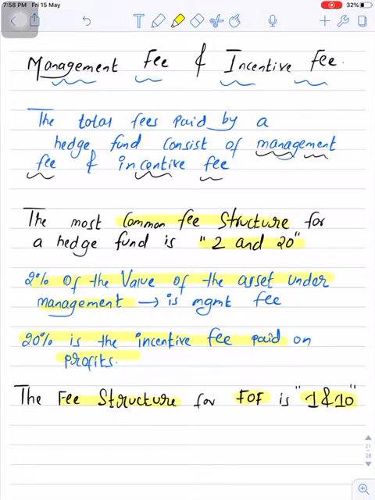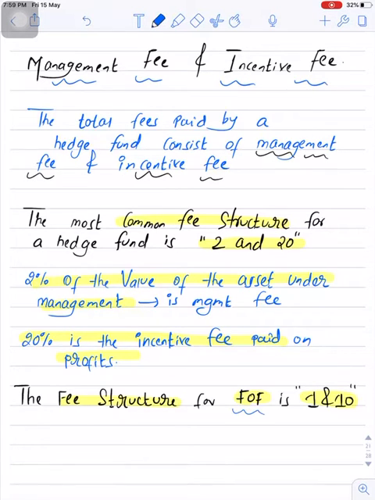So why there is a difference between fee structure of hedge fund and fund of fund? See, fund of fund, as we discussed, is kind of a passive investment strategy. So the fund manager of fund of fund don't have to play any active role. He just need to select good hedge funds in order to invest investors' money.